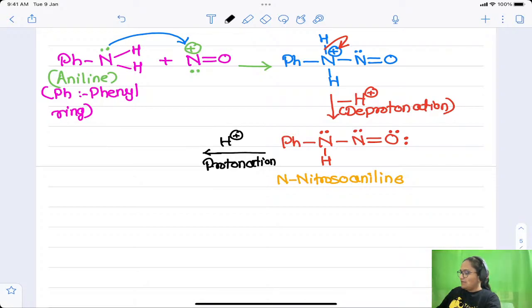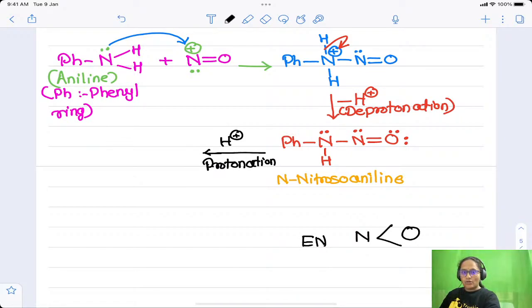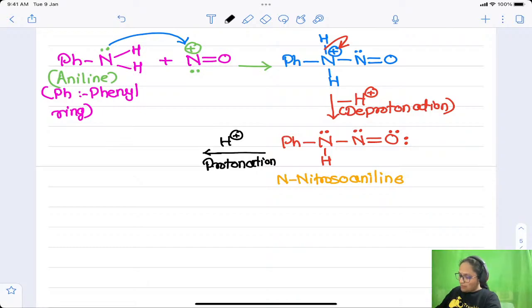Now we know that nitrogen and oxygen, out of which if we compare their electronegativity, oxygen is more electronegative. Electronegativity means the tendency to attract the bonding electrons, right? That means it has more attraction towards the electrons. Therefore oxygen will be attached to the hydrogen, opposites attract, right? Out of the 2 lone pairs, oxygen will give one of its lone pairs to the proton and will form a bond.